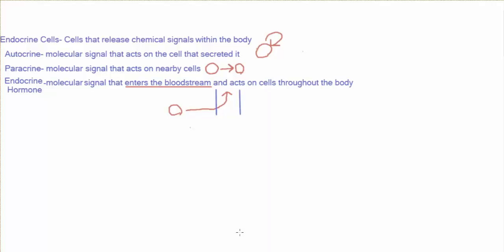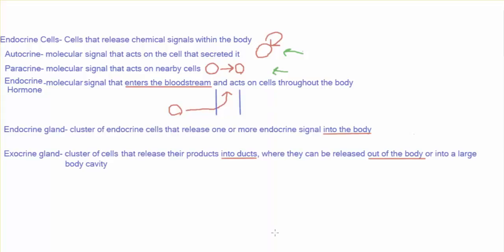The basis of the endocrine system are the endocrine cells, which release chemical signals called hormones into the body. You can divide these into three groups. There are the autocrine hormones, or just autocrines, which act on the same cell that secreted them. There are also paracrines, which act on nearby cells. And then there are the classical endocrine hormones, which actually enter the bloodstream and can act on any cell in the body that has the receptor for that hormone.